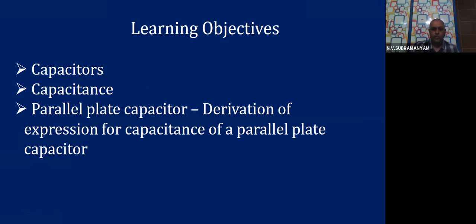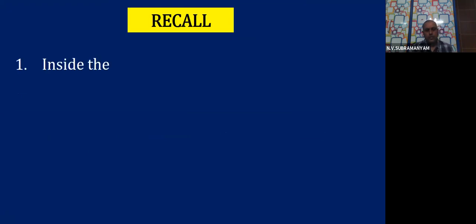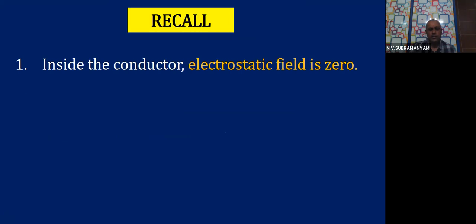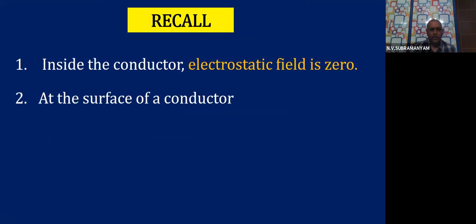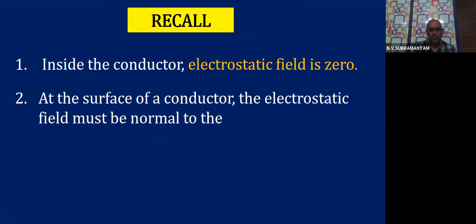Before we actually go into the session, let us have a small recall of the important points which were dealt earlier in the series. The first point, inside the conductor, electrostatic field is zero. At the surface of a conductor, the electrostatic field must be normal to the surface at every point.